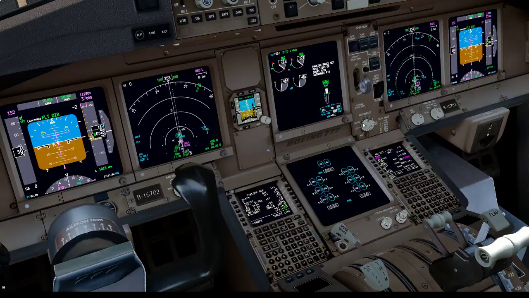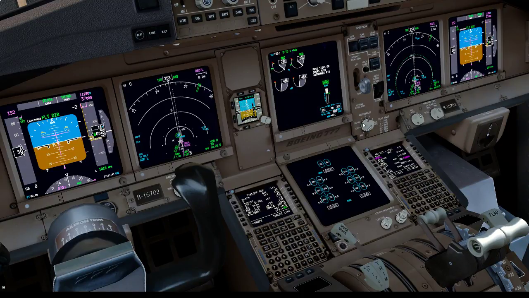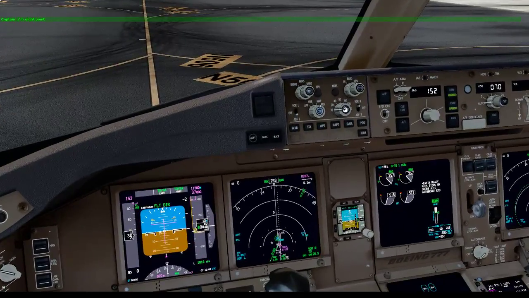25 on N1. Coming up 23, 4, 25 on N1, 25. The cabin is ready. Checked. Cabin crew, take our seats.